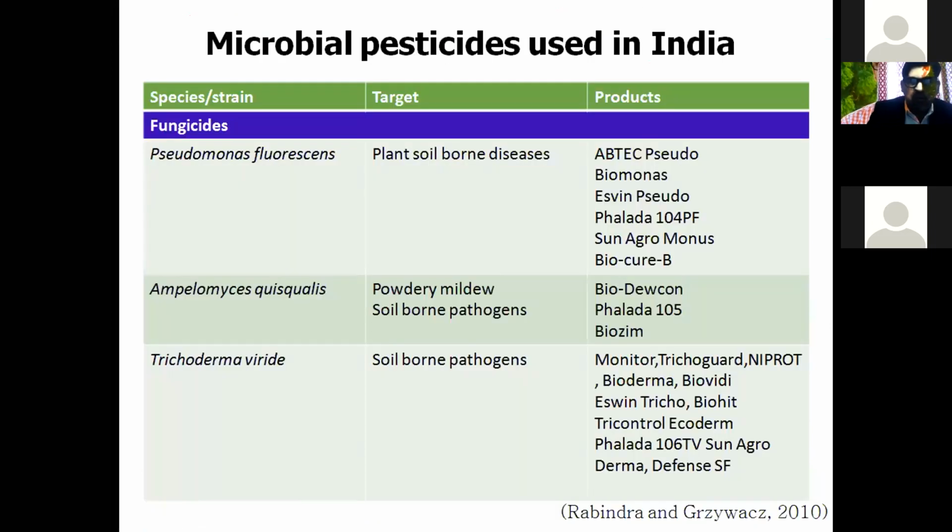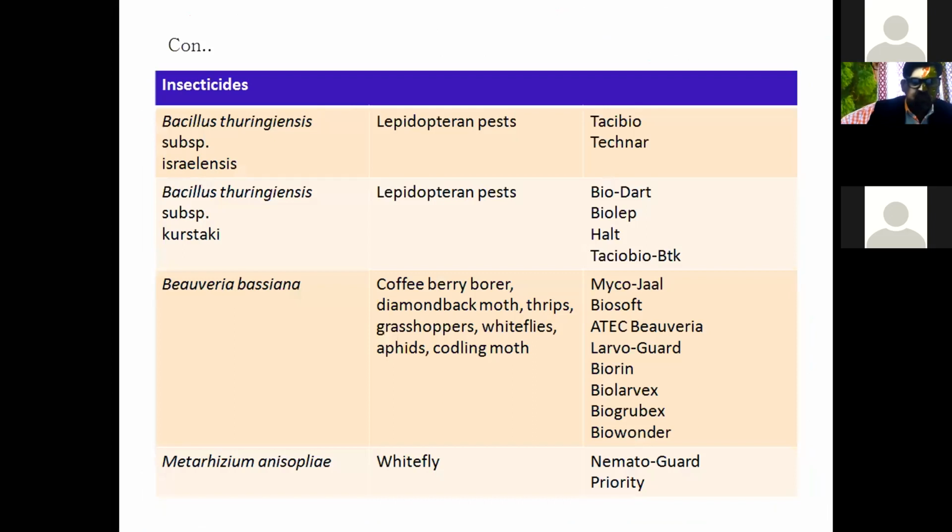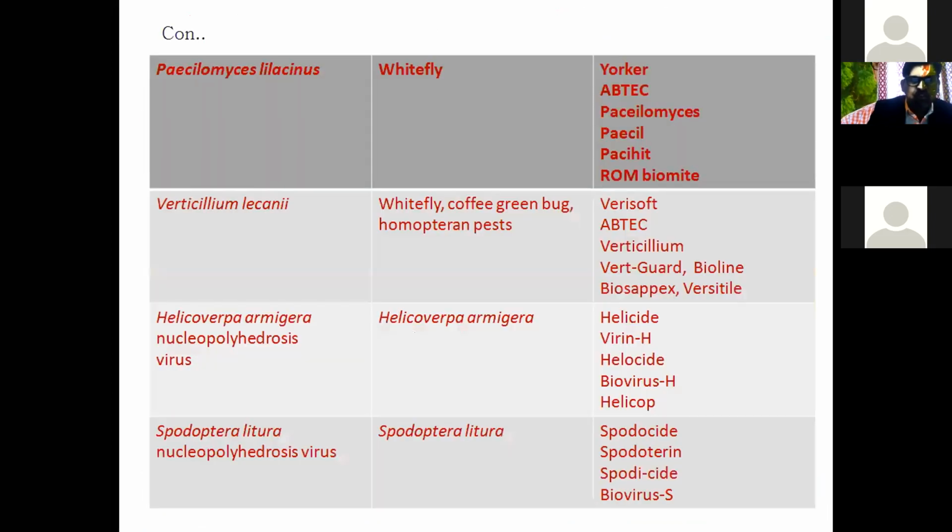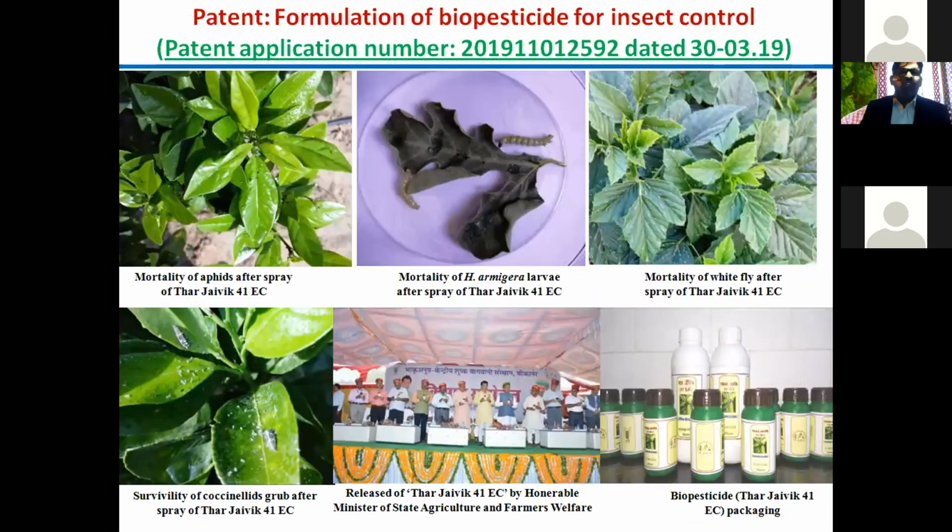Then these are the microbial pesticides used in India to control many diseases and pests. These are the common ones that you have found. We have also done much other work, but this is my work. We have taken a patent for a biopesticide.